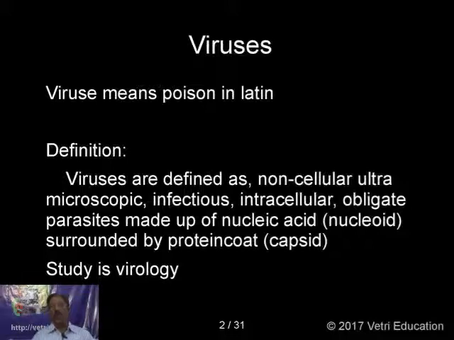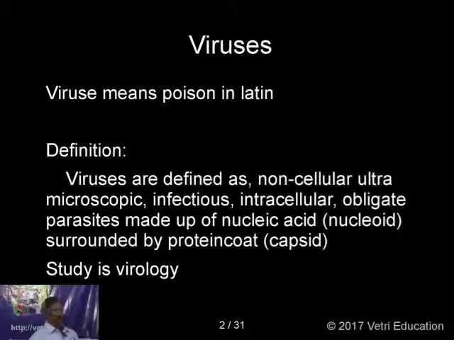And ultramicroscopic means not seen with our naked eyes. I think you know 1 micron is equal to 1 by 1000 millimeter. 1 by 1000 micron is equal to a millimicron. So we can measure these viruses in millimicrons, so that you can see them only with the electron microscope, not with a normal microscope.